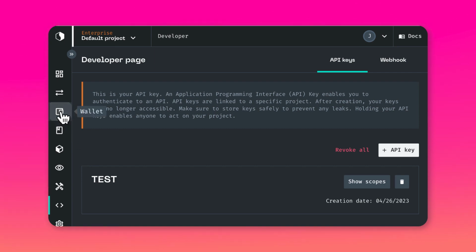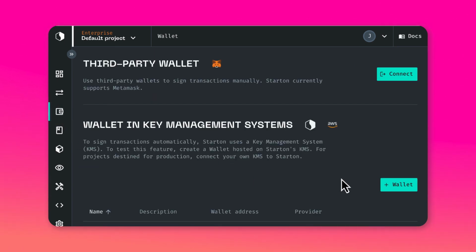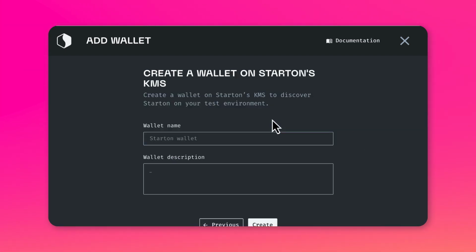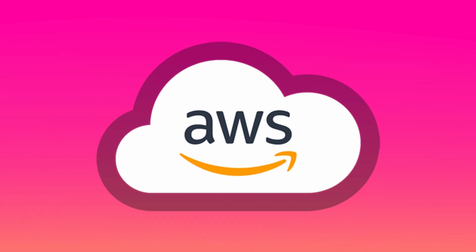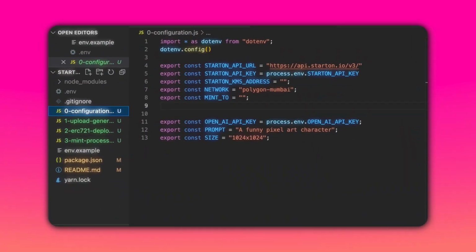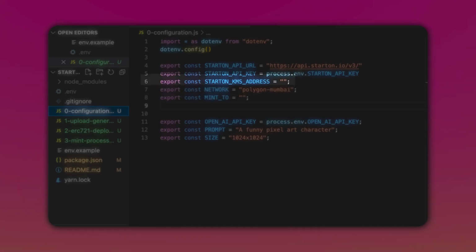So in your project, you go in the wallet menu, you click here, and after you choose this option, and it will create a wallet, and the private key will be stored on AWS. So you don't need to know anything about AWS, but the point is that the private key is stored on the cloud. So even though AWS is pretty trustworthy, that still poses a security threat. As we say, not your keys, not your crypto. So what we do here is good for a tutorial, but in production, you don't want to do this. So after, you go back to your code editor, you open the configuration file, and we are going to paste our address here and here.